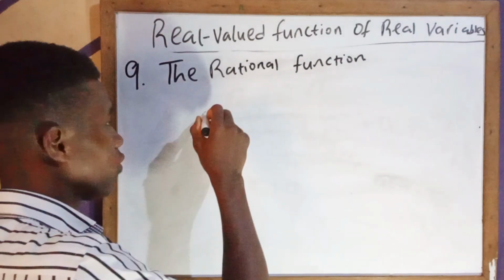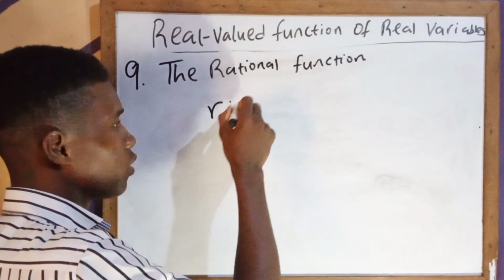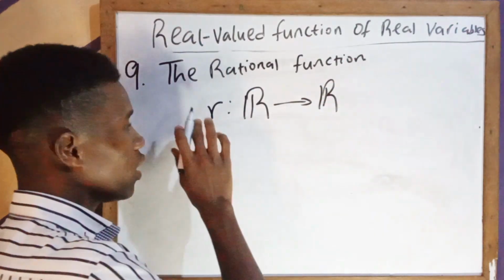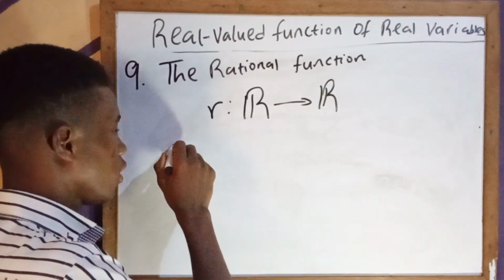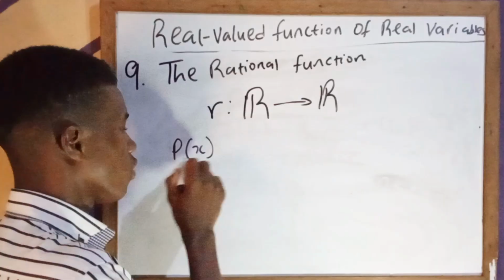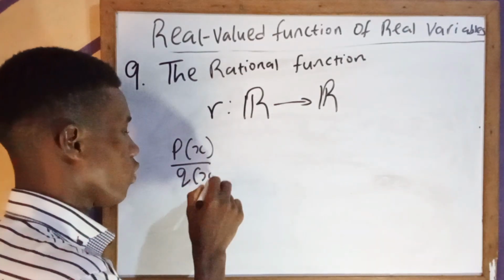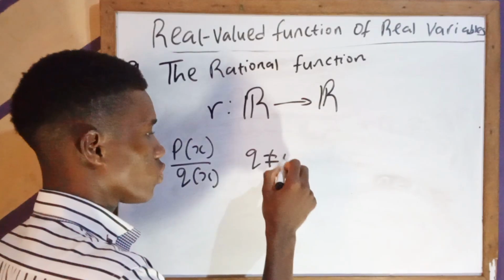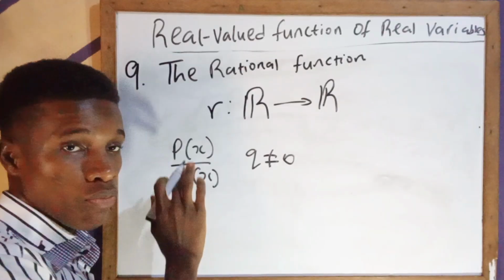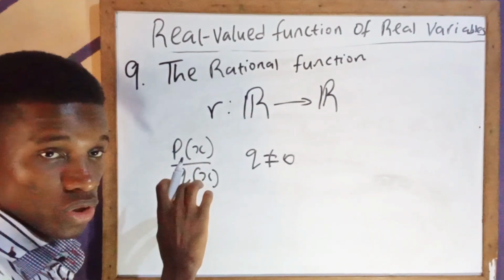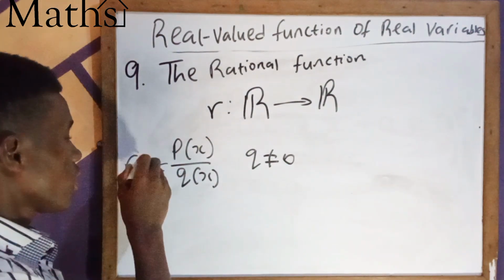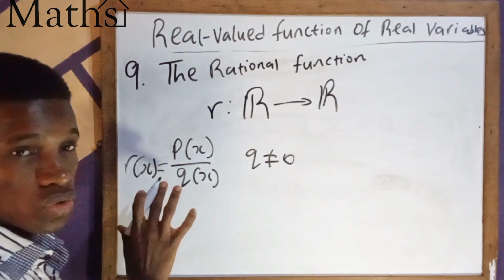This implies that if you have a function r mapping from R to R, represented by p of x over q of x, such that q is not equal to 0, and both of them are polynomial functions, then we say that r is a rational function.